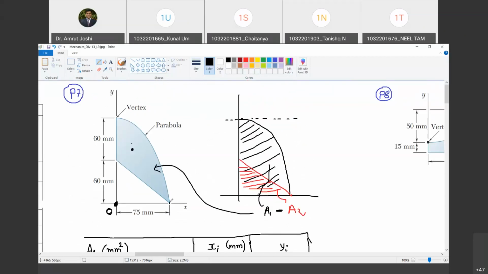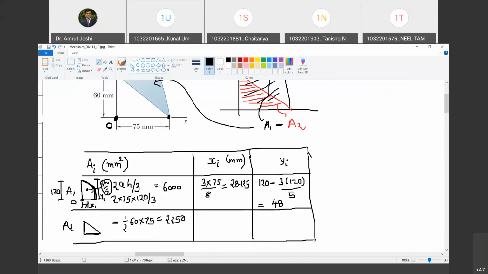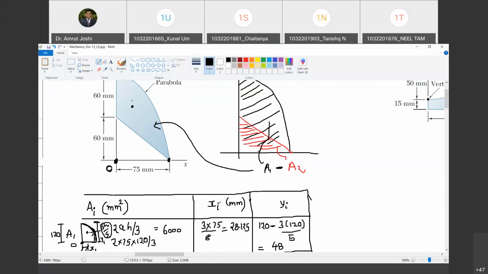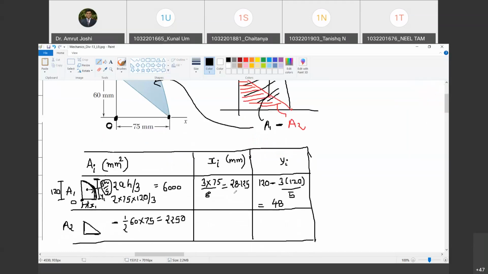Imagine if I would have chosen this as origin, then with reference to this origin, this xi would have turned out to be negative. Do you agree with me? And yi would still have stayed positive. So we have to be very careful with reference to which point we are locating the centroid. उसके हिसाब से आपको sign देना है xi और yi को. Okay, great. Now let us go for A2.